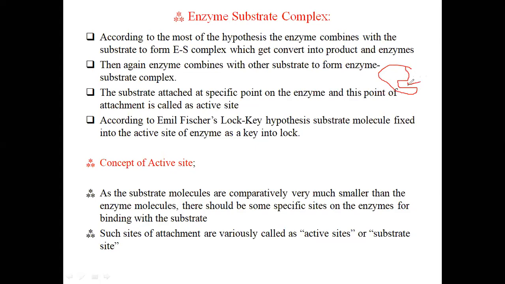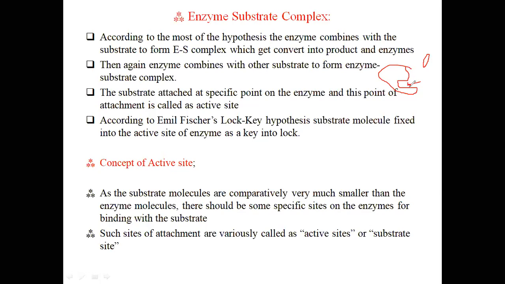You can see here, suppose this is the substrate. This suitable substrate will come and bind at the active site of that particular enzyme, and this particular bunch of amino acids makes the active site of the enzyme. They are called the active site of that enzyme.